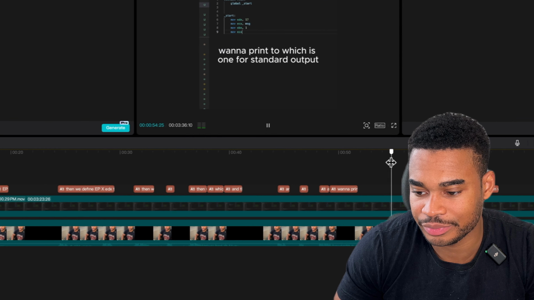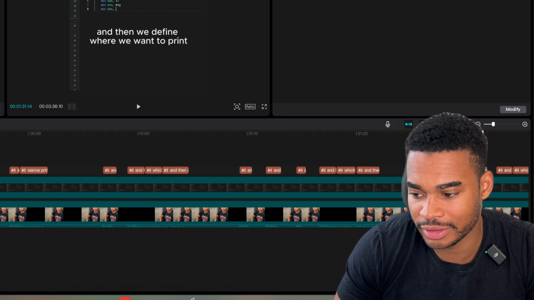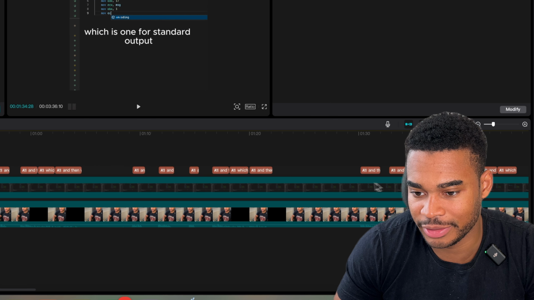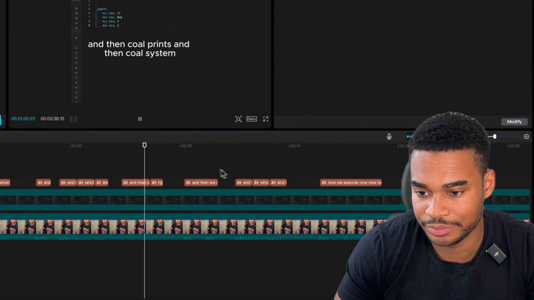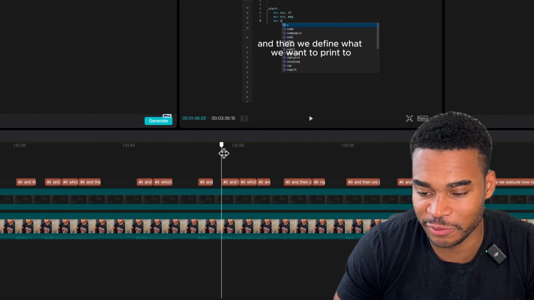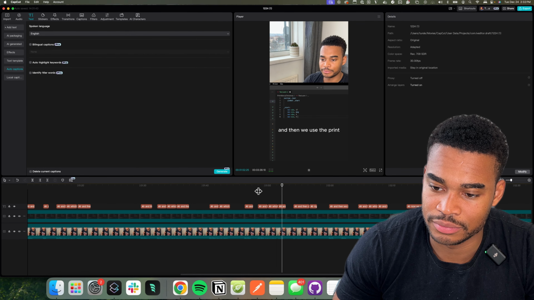Then we define... Okay, let's see where I move on to the next. Oh my god, that took me ages to get that line. For this one, it took me long because I was just saying the wrong thing. And then we define where we want to print to, which is 1 for standard output. And then we use the print.